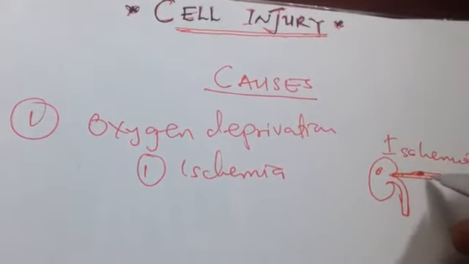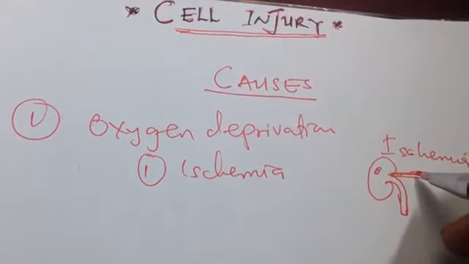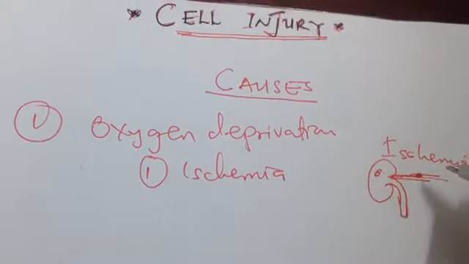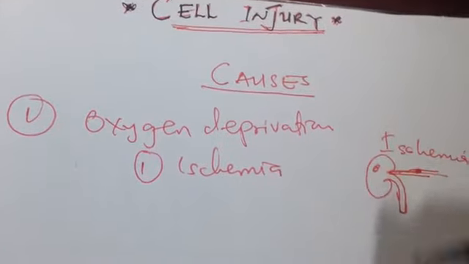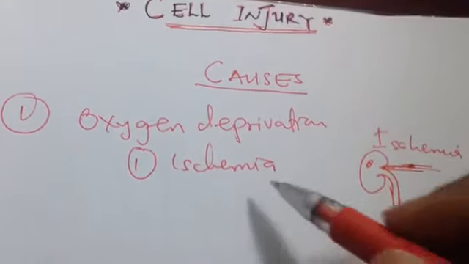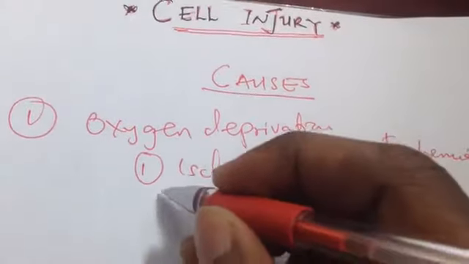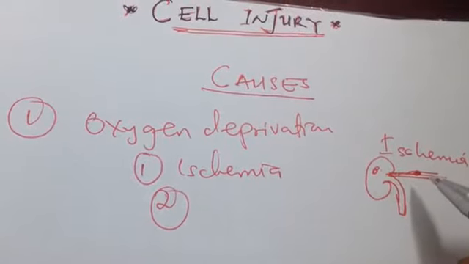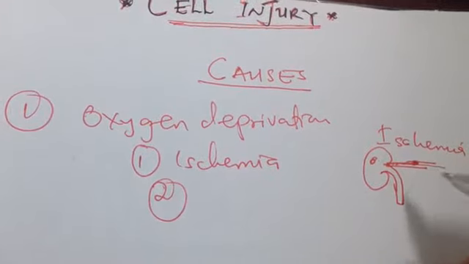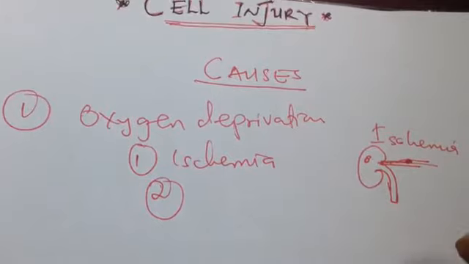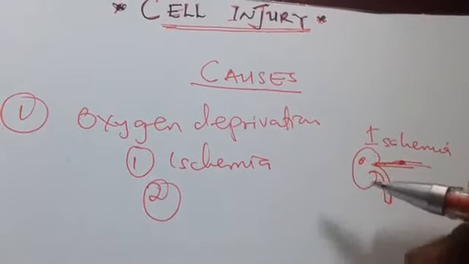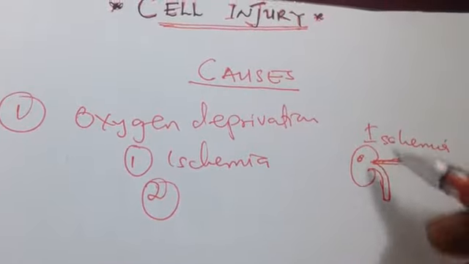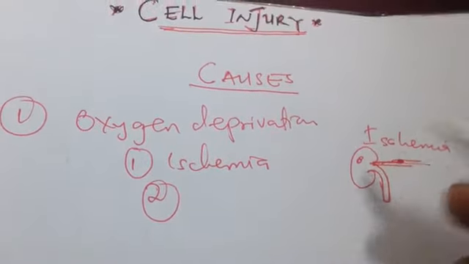Anything that decreases blood flow to the organ decreases oxygen, because it is the blood that carries the oxygen to the tissue. Sometimes there is no obstruction or occlusion, but the organ can still undergo oxygen deprivation. For example, when there is decreased oxygenation of the blood, because the blood does not synthesize the oxygen, it carries it from the lungs.